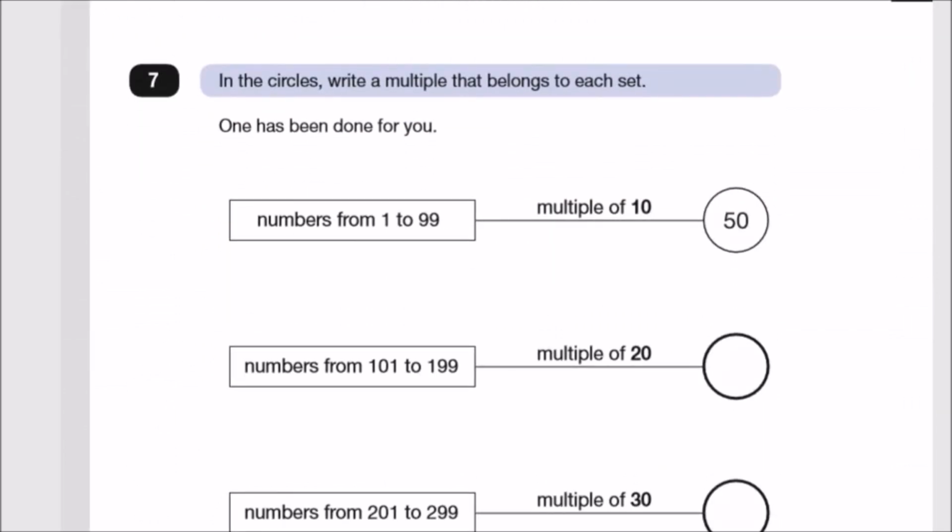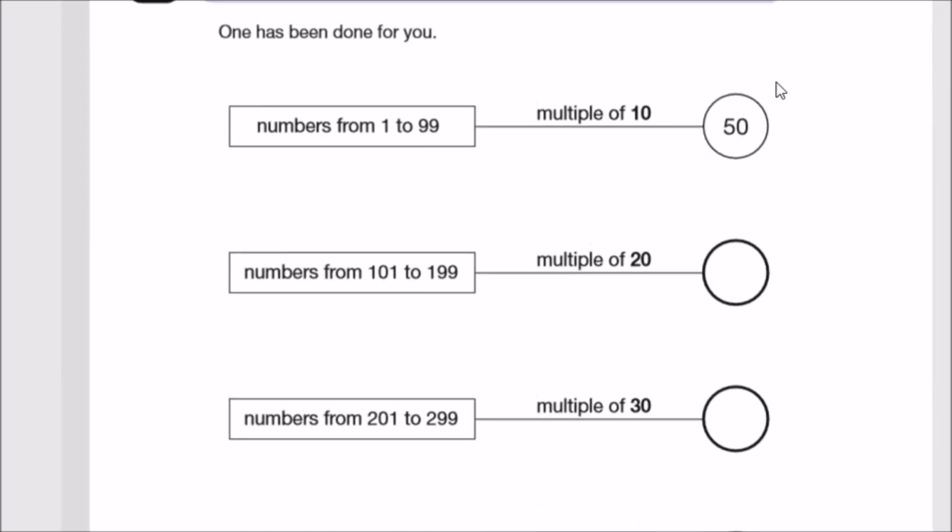All right, number 7. So in the circles, write a multiple that belongs to each set. So 1 has been done for you. So it says here, numbers from 1 to 99. And we just pick a multiple of 10. Okay, they said 50. So it seems to me you can put anything here. So you could have put 10, 20, 30, and so on, up to 90, as long as it's in the 10 times table.